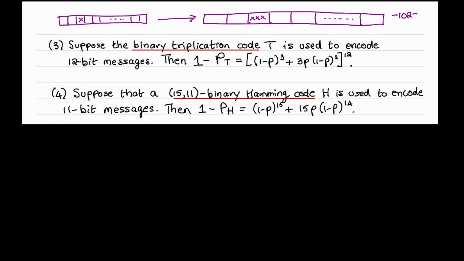However, there is no such binary Hamming code, and so I chose the next best thing, a Hamming code of length 15 and dimension 11. You can check that this is the reliability of the [15,11] binary Hamming code. The first term is the probability that the error vector has weight 0, and the second term is the probability that the error vector has weight 1.